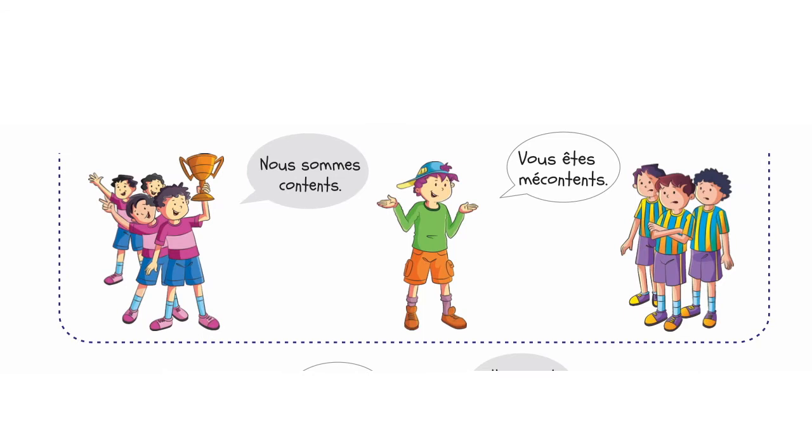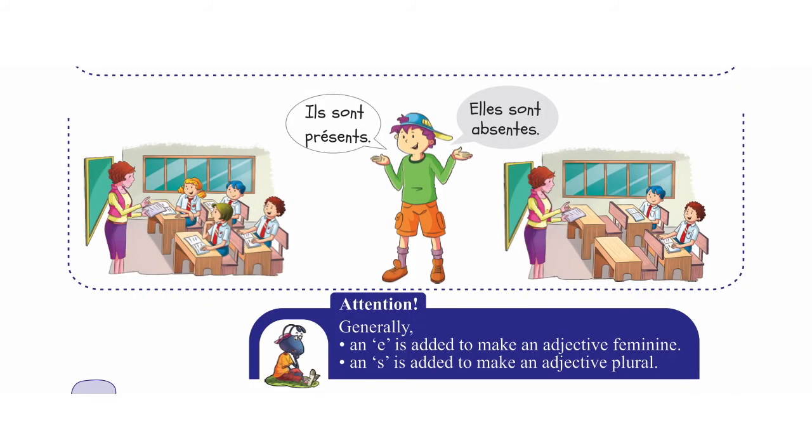Nous sommes contents. We are happy. Vous êtes mécontents. You are unhappy. Ils sont présents means they are present. Elles sont absentes means they are absent. Il is used for a male person, and here elle is used for female persons.